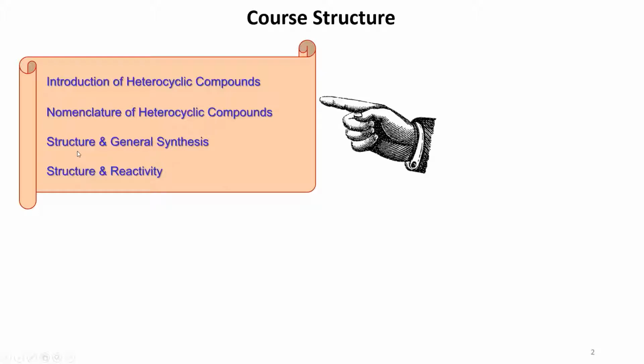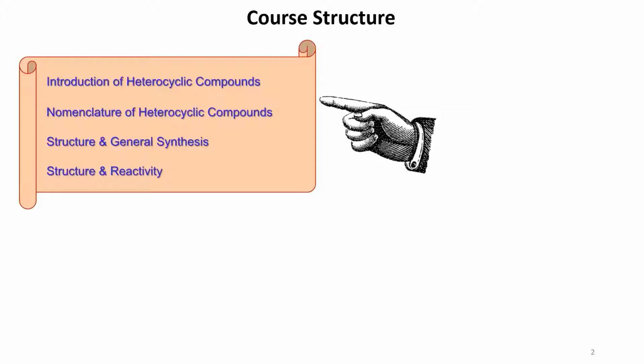Okay, and then we'll go to the structure and general synthesis. Here I'll be focusing on the correlation between the structures and general synthesis. So how we can approach the structure in a systematic way without knowing, suppose, the so-called industrial synthetic route.